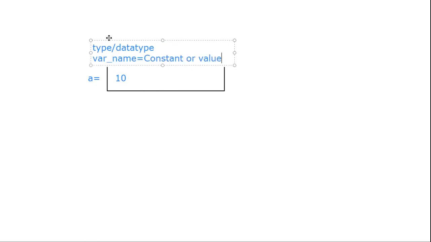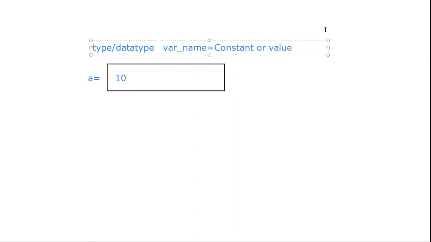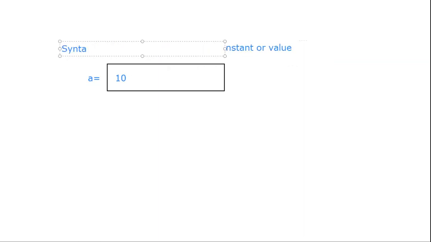If you remember this notation, it will be helpful and easier for you to create variables and values in the future. This is my syntax. So this is called the syntax for assigning a variable a value.